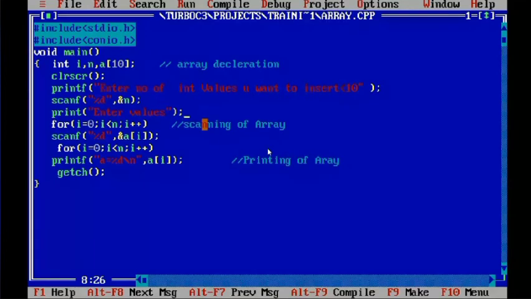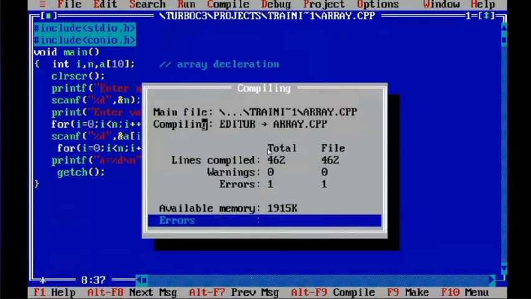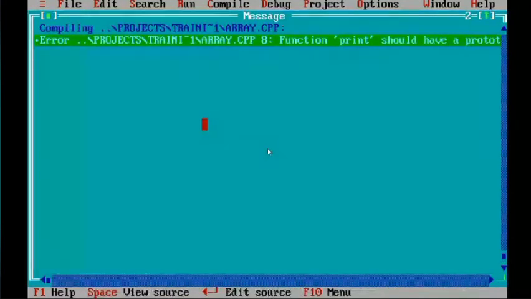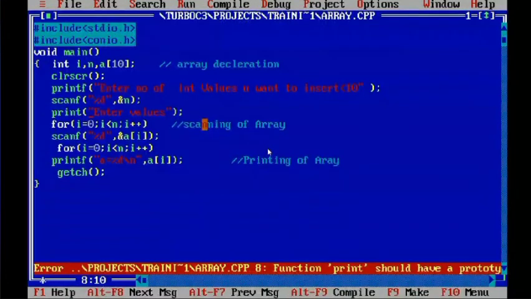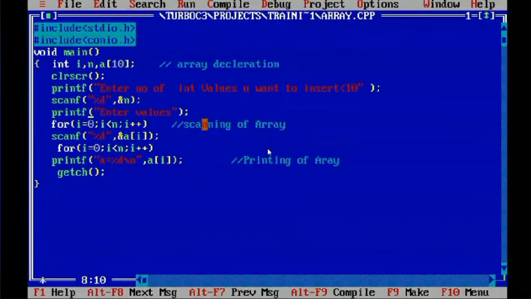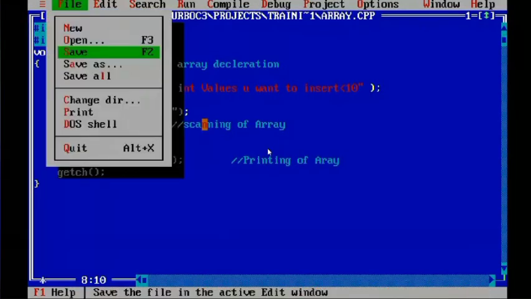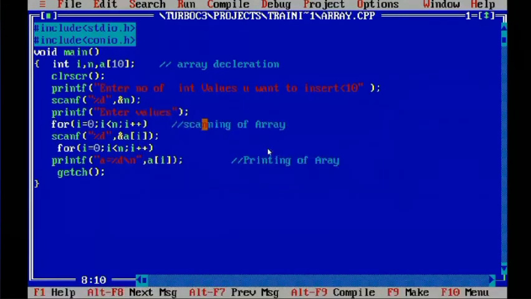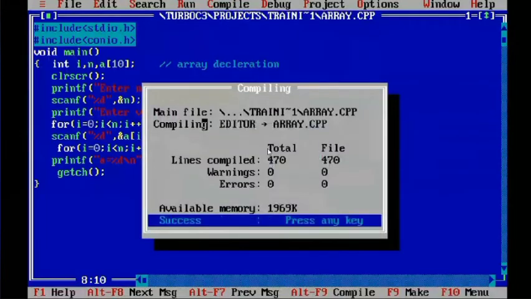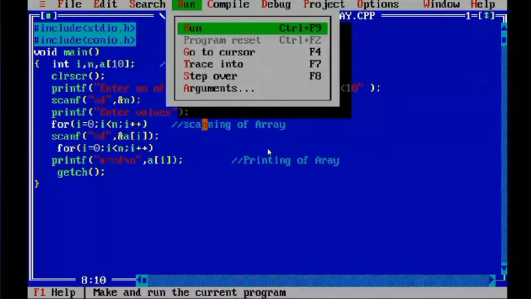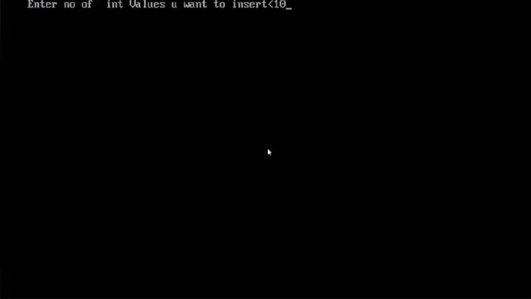After that, you will be able to print that. We gave print. Okay, printf was not given. So see, enter the number of integer values you want to insert. That should be less than 10.